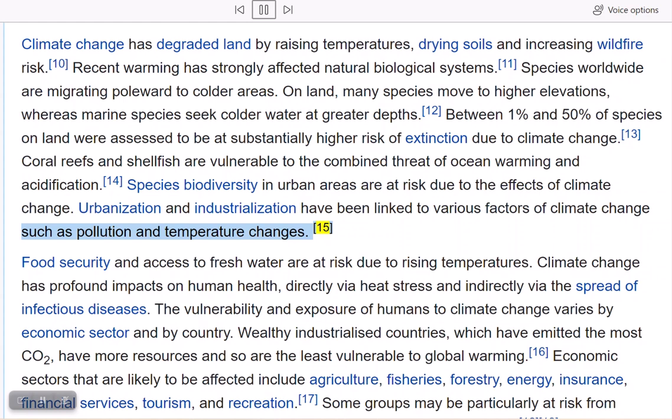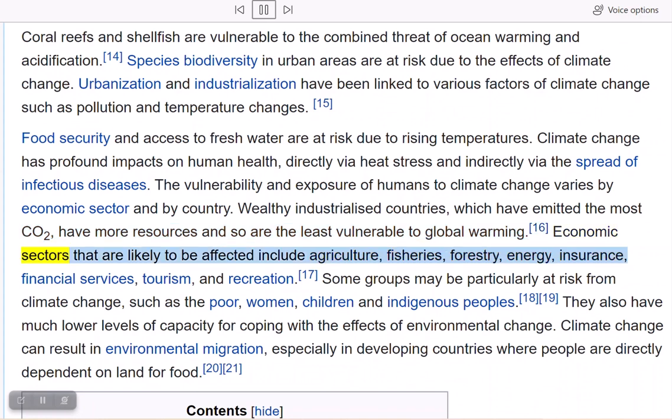Food security and access to fresh water are at risk due to rising temperatures. Climate change has profound impacts on human health, directly via heat stress and indirectly via the spread of infectious diseases. The vulnerability and exposure of humans to climate change varies by economic sector and by country. Wealthy industrialized countries, which have emitted the most CO2, have more resources and so are the least vulnerable to global warming.